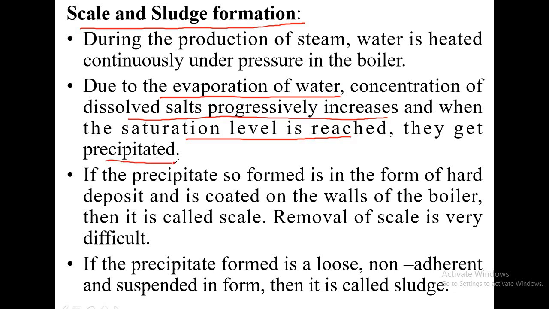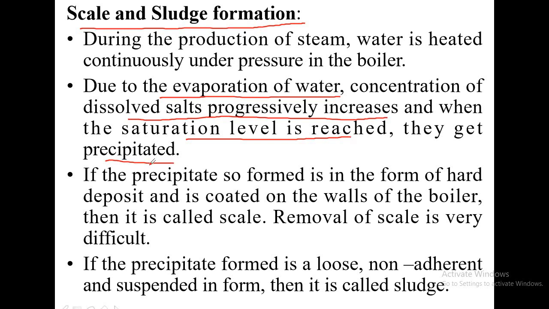So the reason salt is precipitated is that water is getting evaporated, because our aim is to generate steam, so water needs to be heated continuously under pressure. Then the water level goes on decreasing and the concentration of dissolved salts goes on increasing. When the concentration reaches the saturation level, the salt gets precipitated.